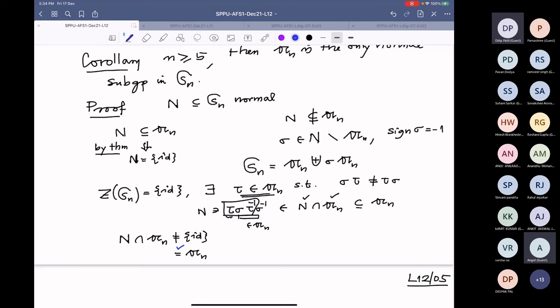But why is it not just the singleton identity? This element, we have checked that this element is not identity, because sigma and tau don't commute with each other, and that is in the intersection. Therefore, this is not identity, and therefore the only choice is An.